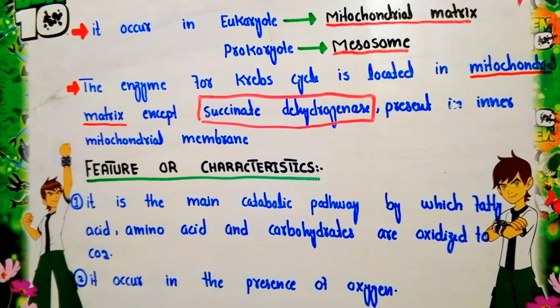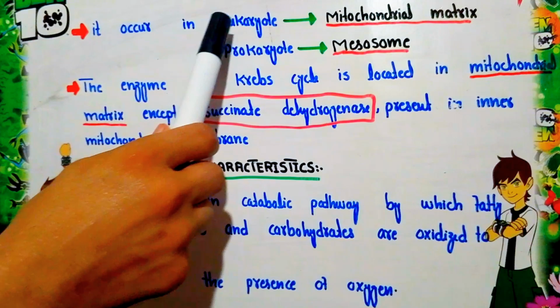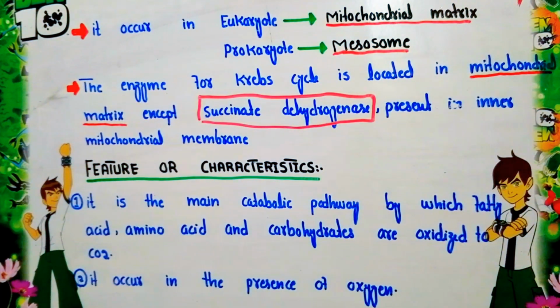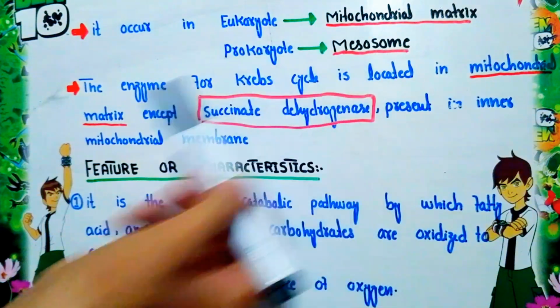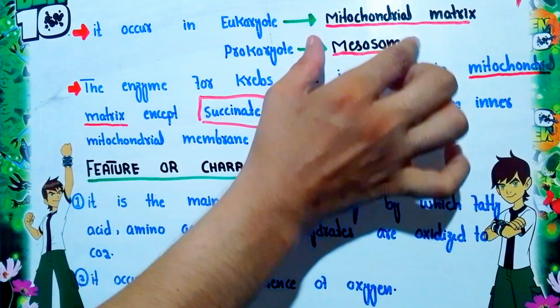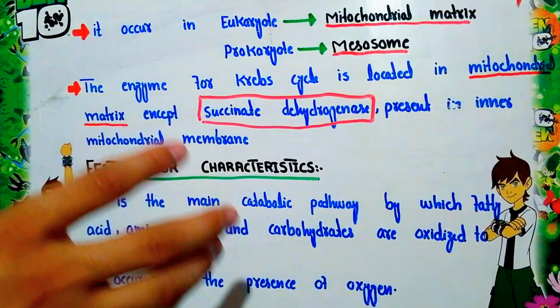In eukaryotes, the Krebs cycle occurs in the mitochondrial matrix, but in prokaryotes it occurs in a structure formed from the invagination of the plasma membrane. This structure is called the mesosome.